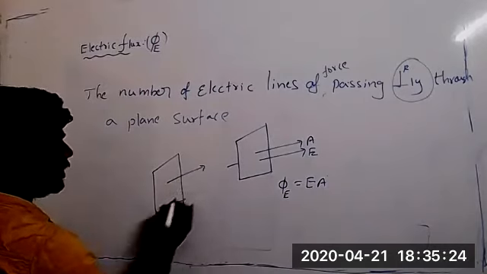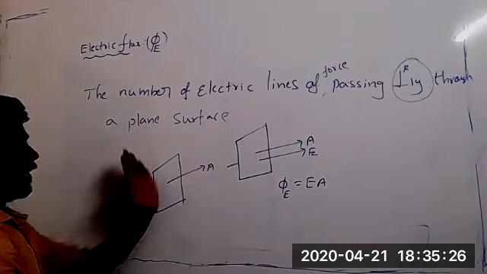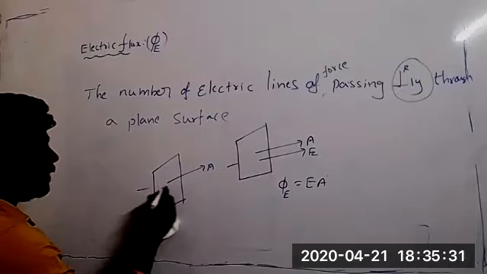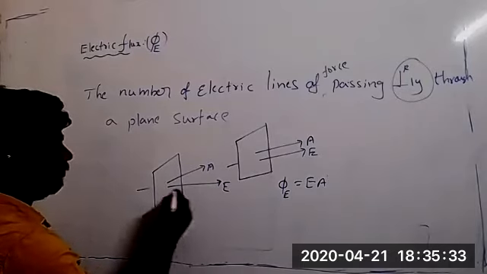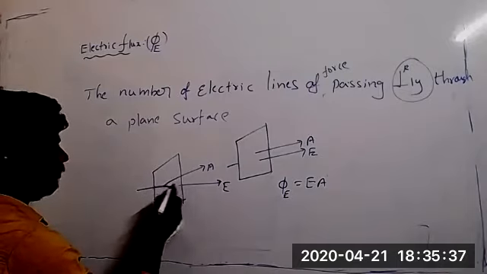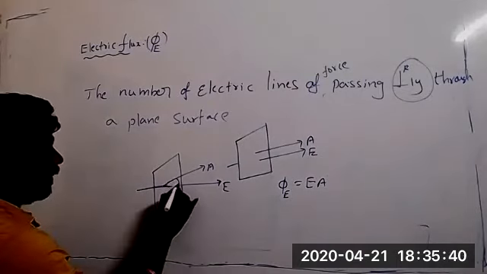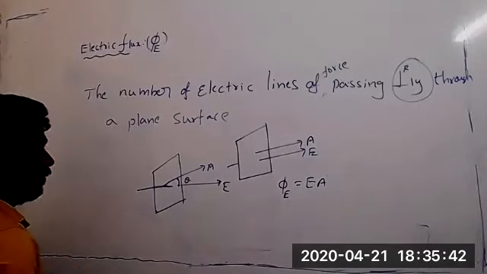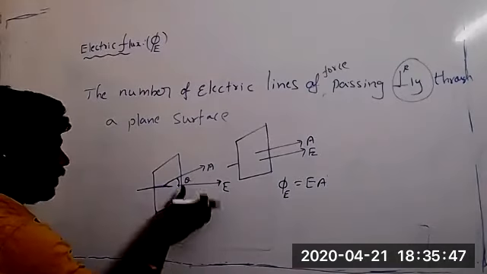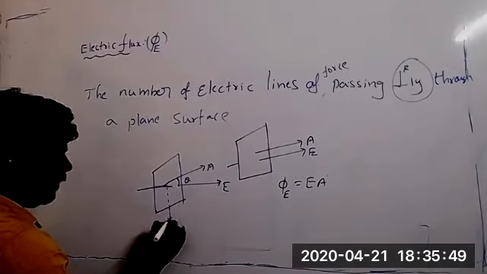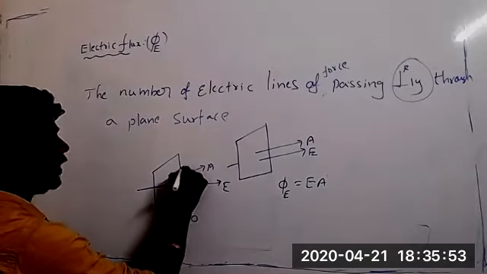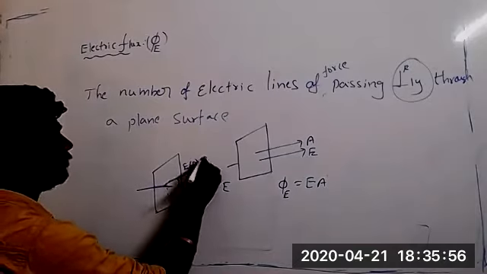Suppose the area vector is in this direction. The plate is like this, so the area vector is in this direction. Now electric lines of force are passing like this, so there will be some angle, right? One component is moving like this, one is moving like this. One is E sin theta and one, along this, is E cos theta.